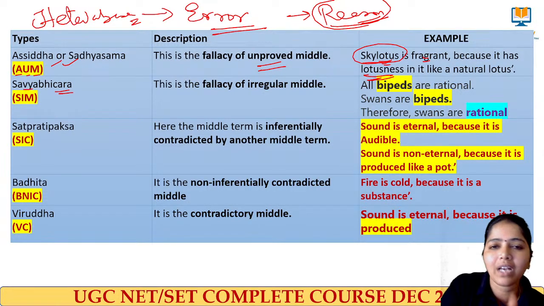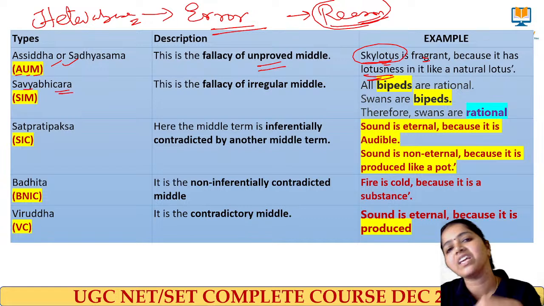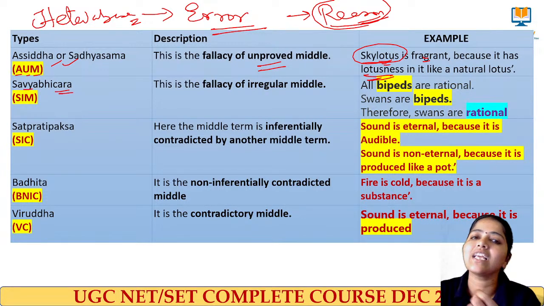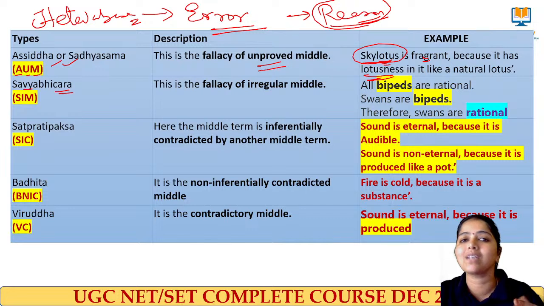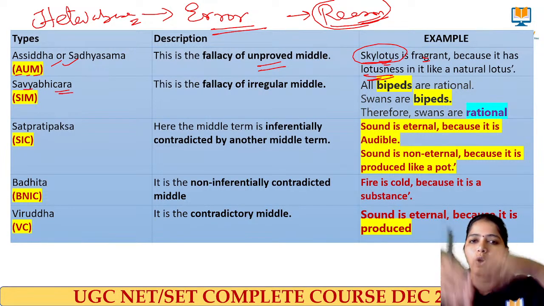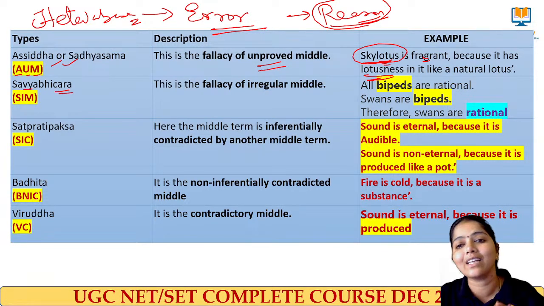Then we have Savyabhichara. Savyabhichara means whatever reason I have stated is irregular. How, ma'am? I am saying all bipeds are rational. Biped means one which walks on 2 legs. They are said to be rational.